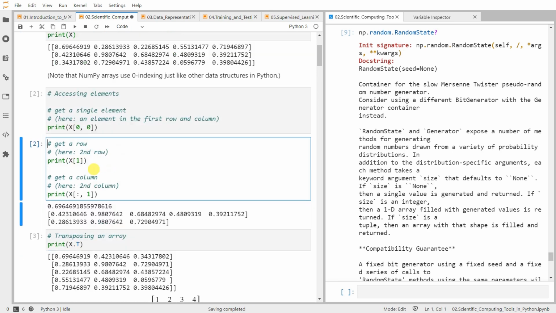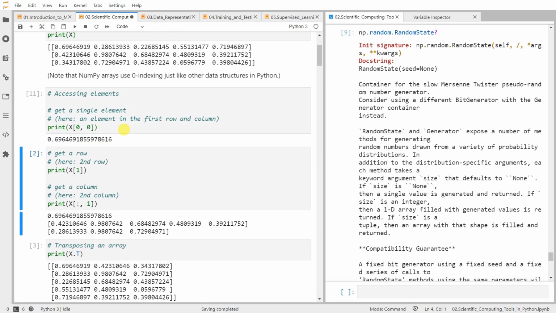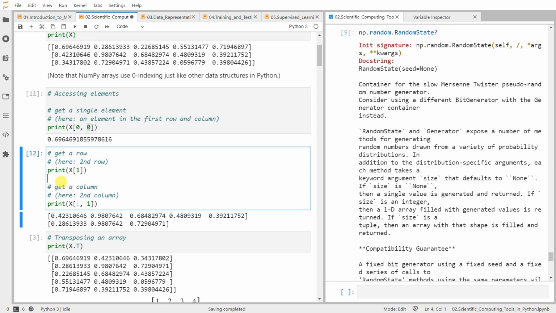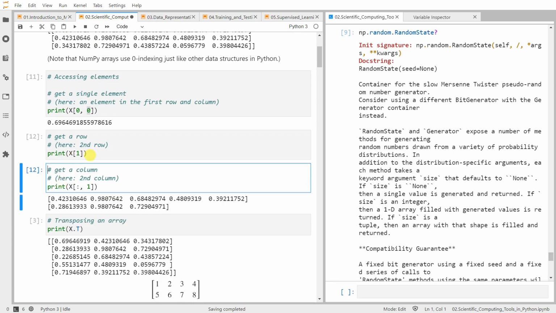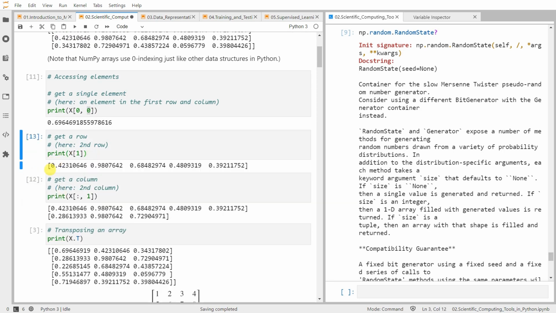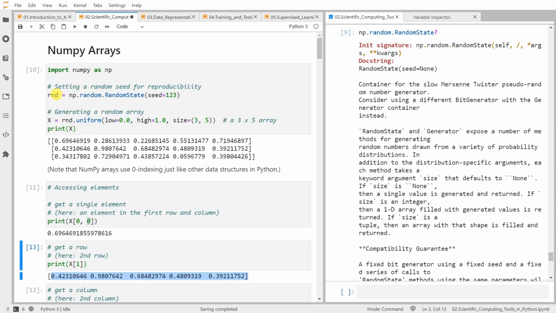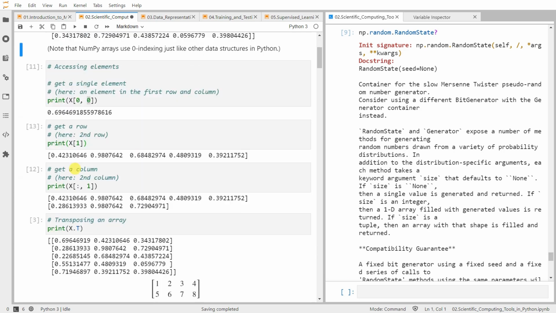Okay, so let's see. Indexing. All right. So you indicate the row and column index, and you get this. What does 1 do here? All right. So 1 gives us the entire row, the second row, the zeroth row first, and then the second row, right?